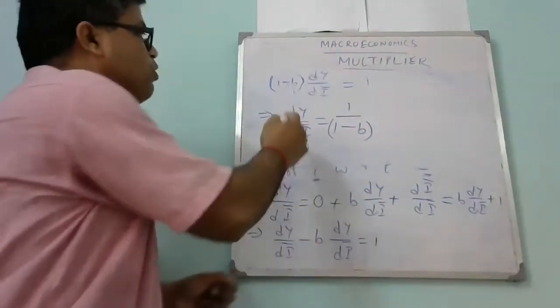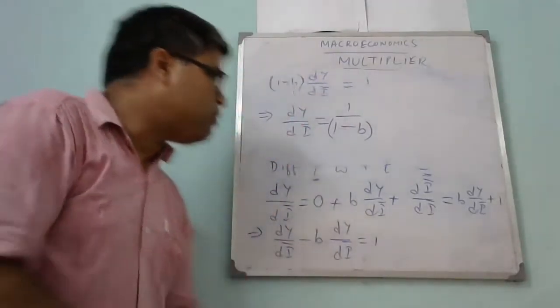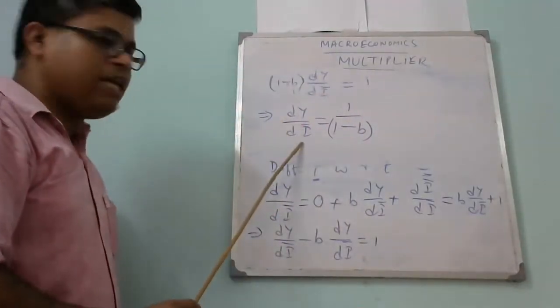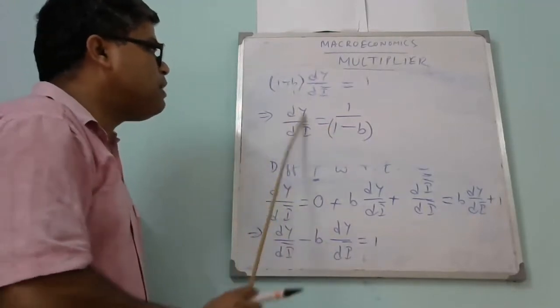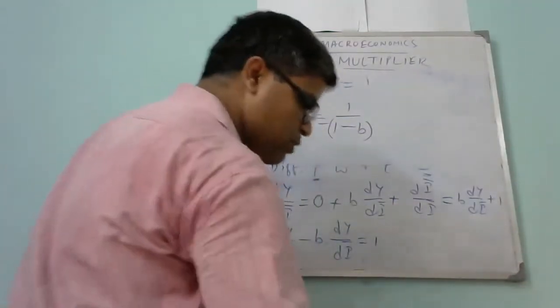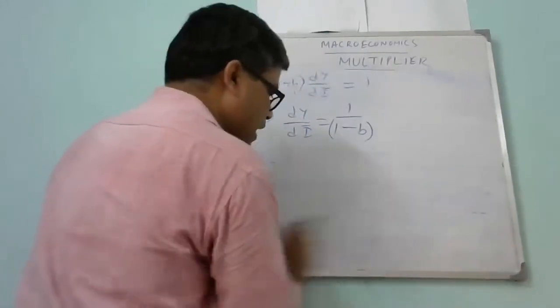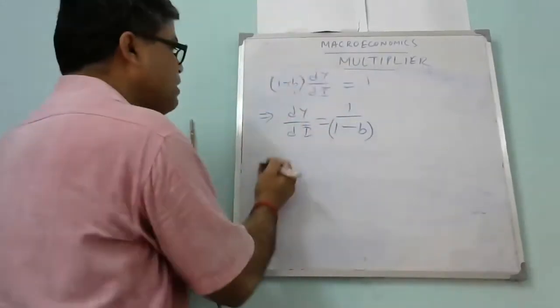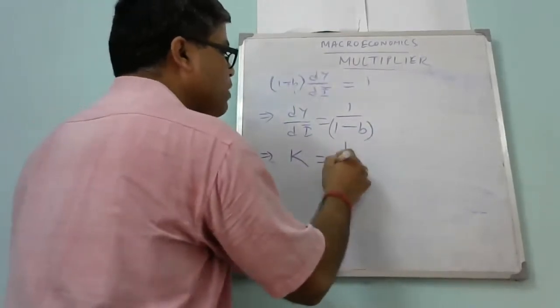So this is called the investment multiplier, dY by dI bar, because the change in national income due to the change in autonomous investment expenditure is called the investment multiplier. The investment multiplier is denoted by K. So K equals 1 by 1 minus b.